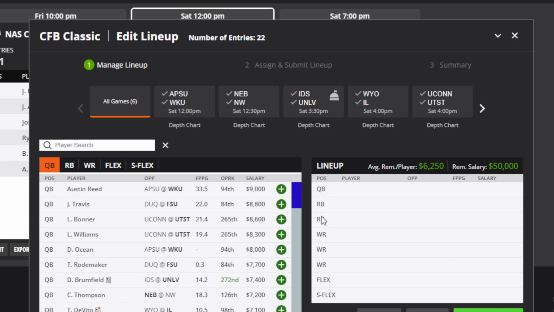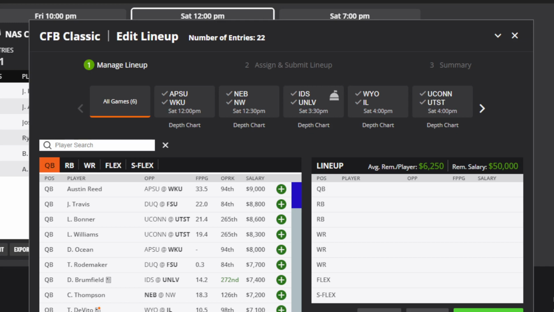We have quarterbacks, running backs, 3 wide receivers, a flex position, and an S flex position. In the flex position, you can put an extra running back or wide receiver, and then the X flex, you can actually put any positional player, quarterback, running back, or wide receiver in that position. So we probably are going to want to try to utilize quarterbacks for the most part in that position and running backs on occasion, just because those guys are going to get the most bang for your buck when it comes to fantasy points. And so, without further ado, let's go ahead and get into the players.